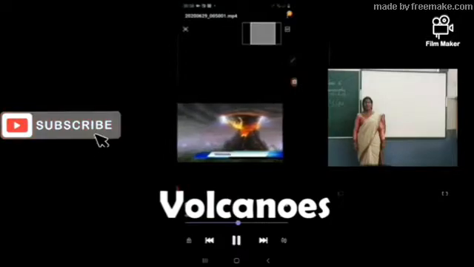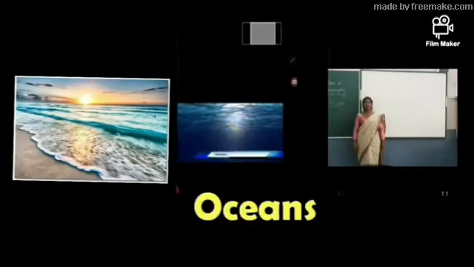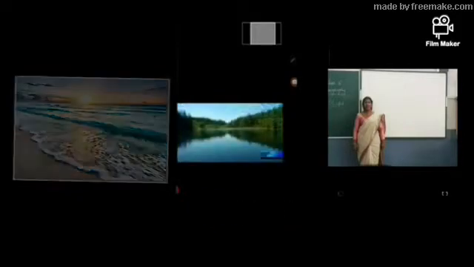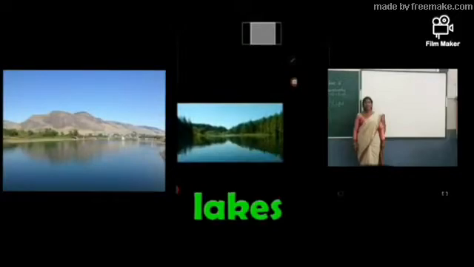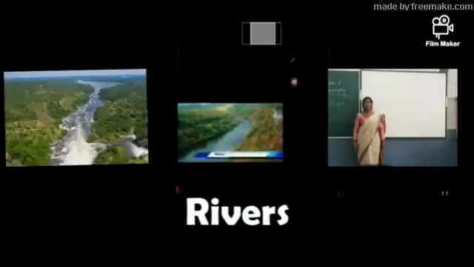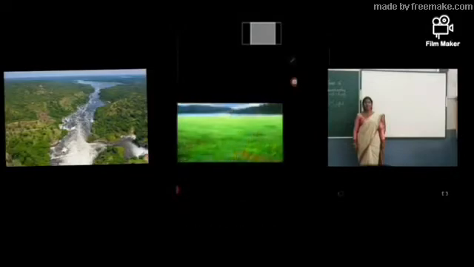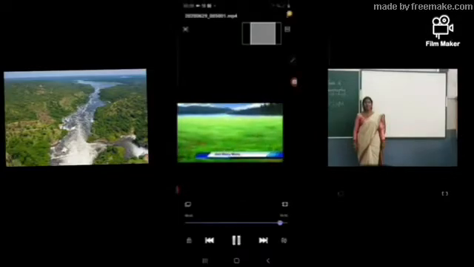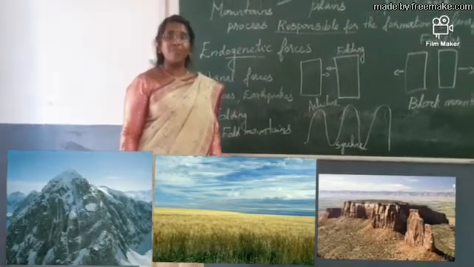And the other landform is oceans. You all know that a major portion of the earth is covered by oceans. Next are lakes. Lakes are also a kind of landform. And rivers are also landforms, meaning features which are found on the earth. Many more features are found other than these important ones. So children, you understood what landforms are.